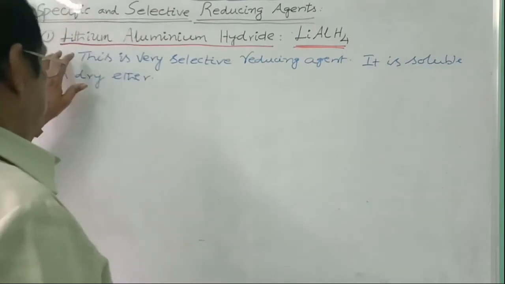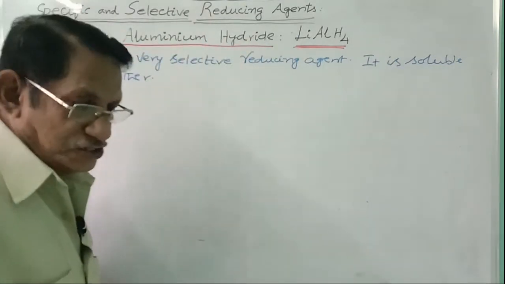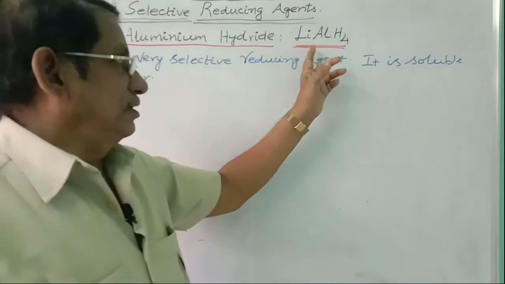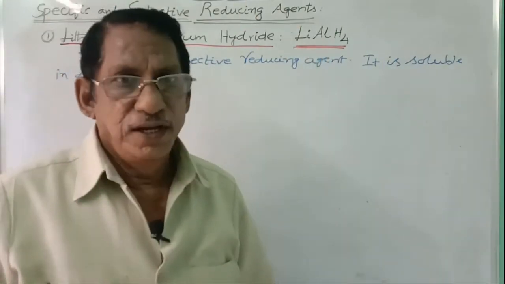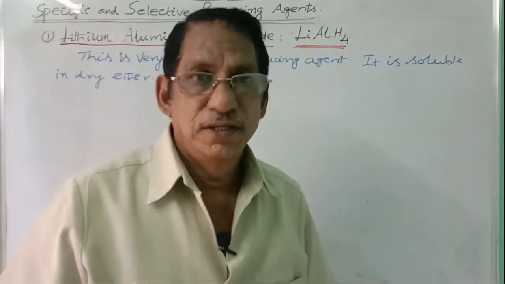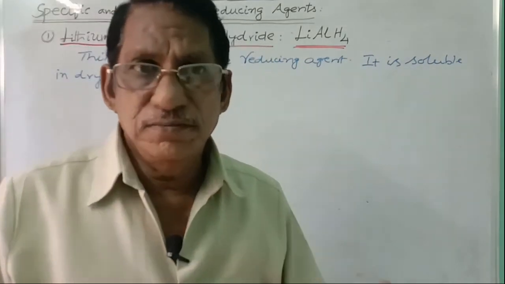The first one, lithium aluminum hydride, formula LiAlH4, a combination of lithium hydride and aluminum hydride.